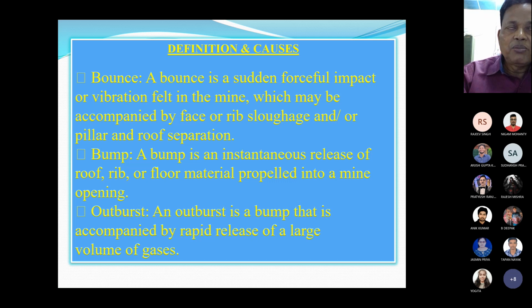A coal mine bump is an instantaneous release of roof, rib or floor material propelled into a mine opening. Similarly, an outburst is a bump that is accompanied by a rapid release of a large volume of gases. So there are 3 definitions: bounce, bump and outburst.